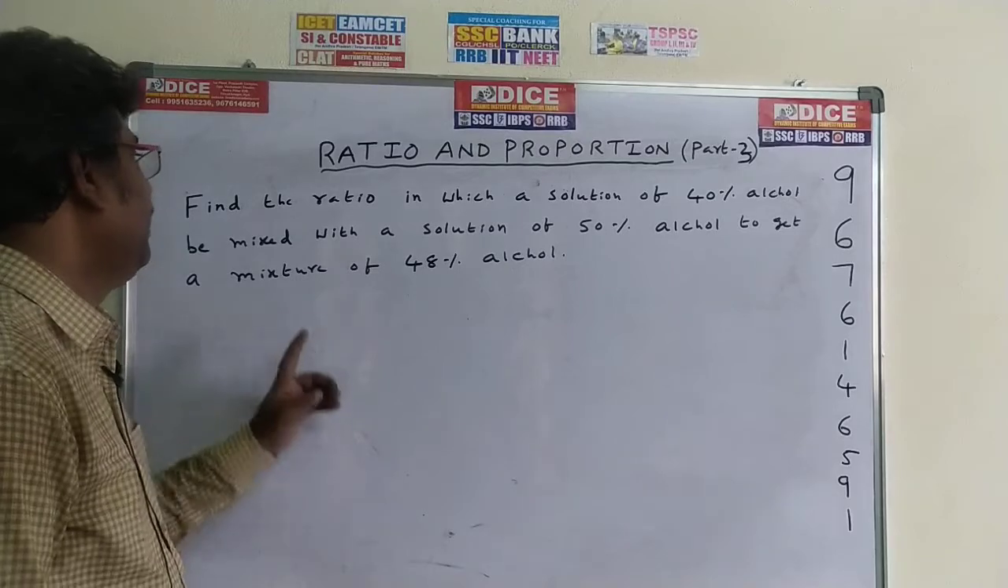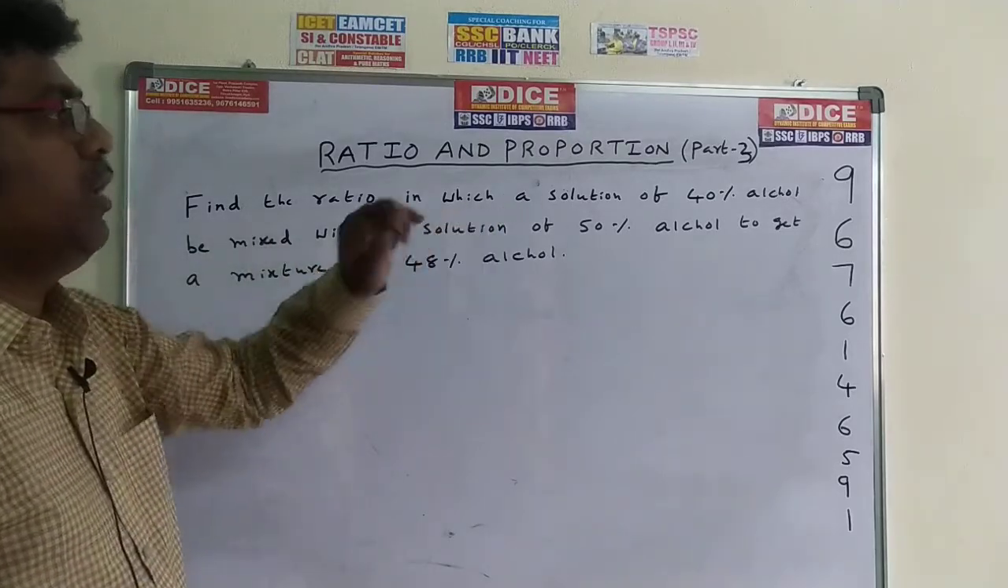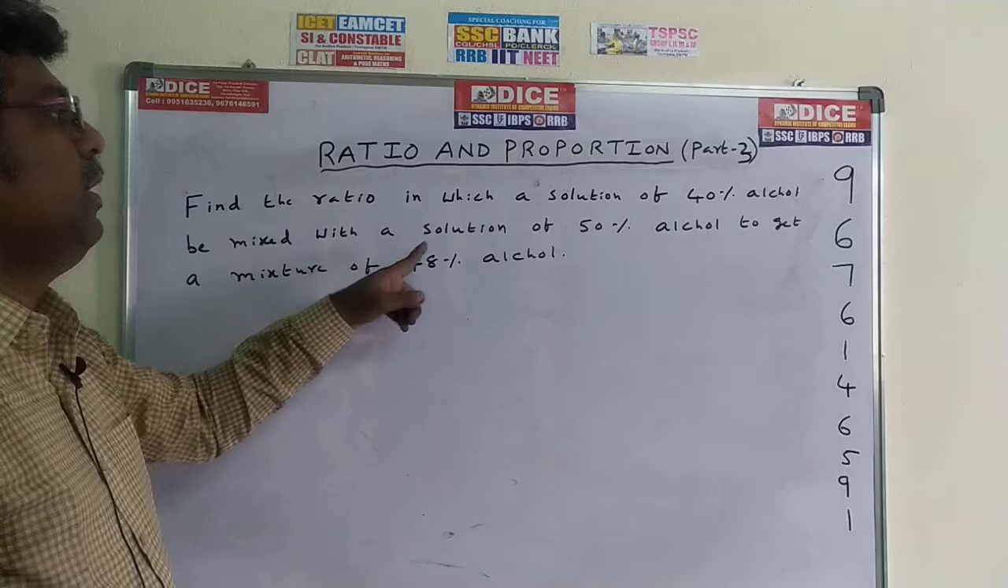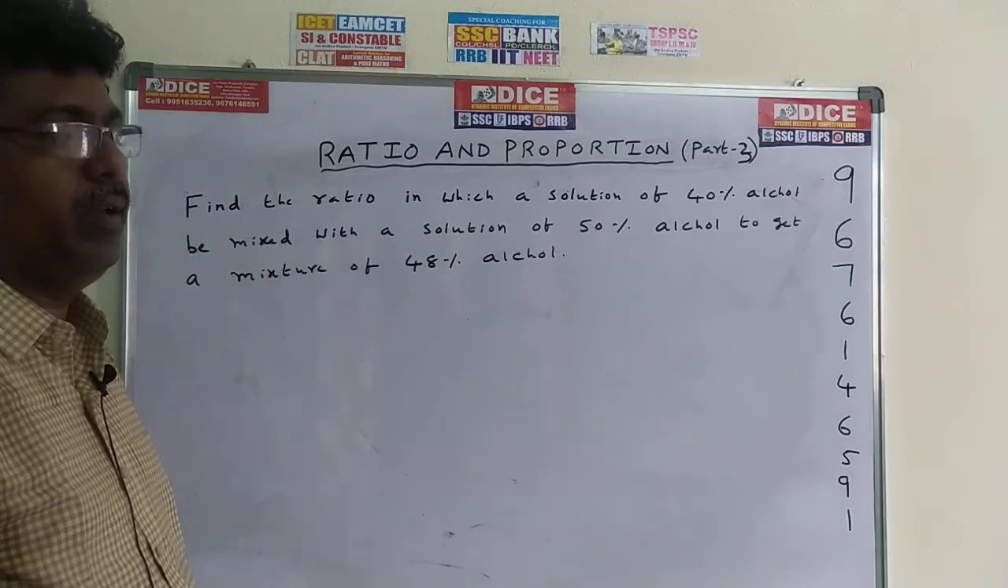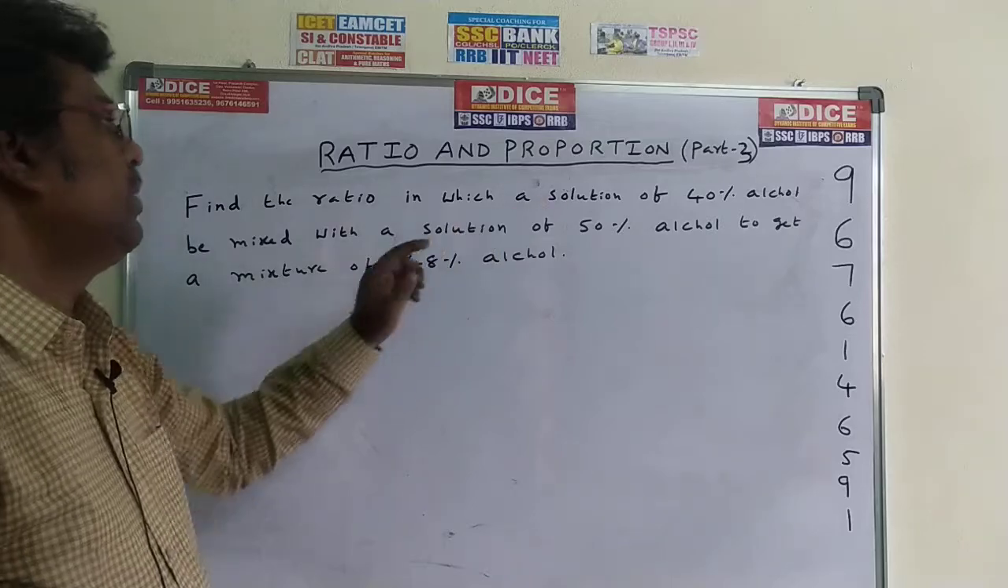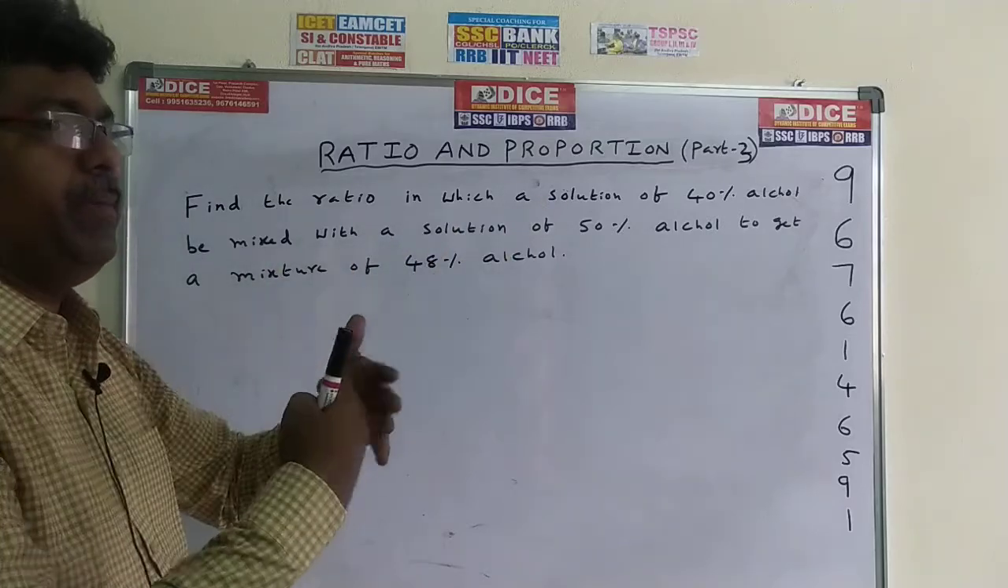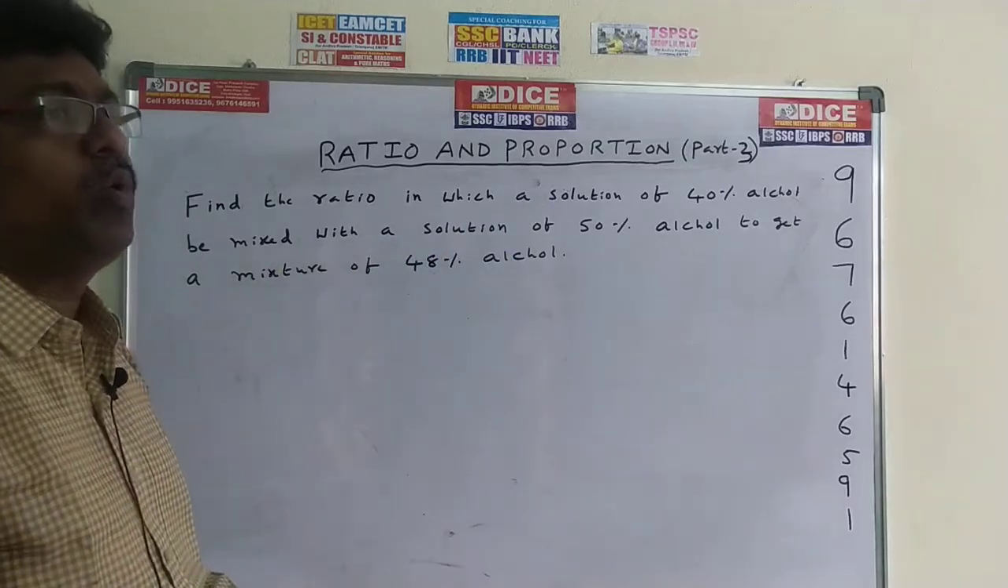Come to the next model. Find the ratio in which a solution of 40% alcohol be mixed with a solution of 50% alcohol to get a mixture of 48% alcohol. So here there are two types of alcohols, 40% and 50%. By mixing we will get 48%. How to do this model?